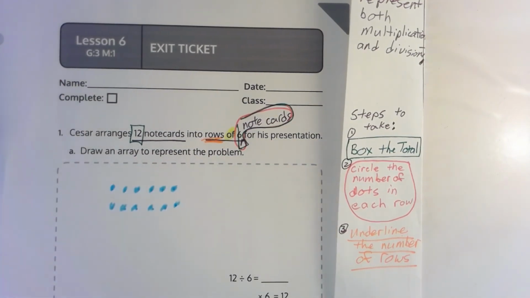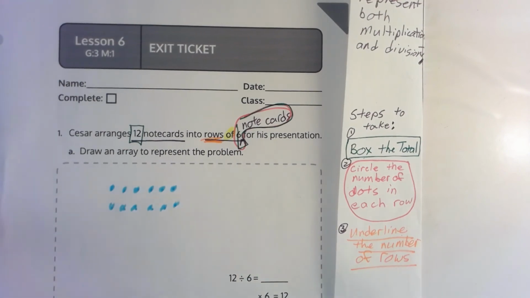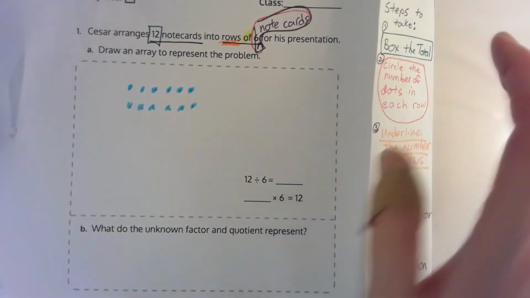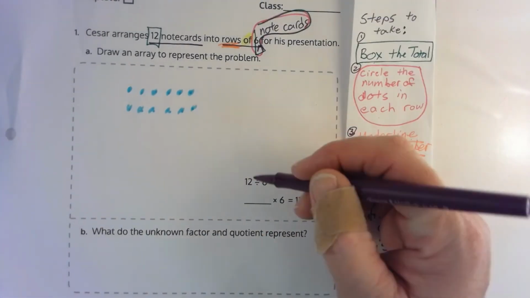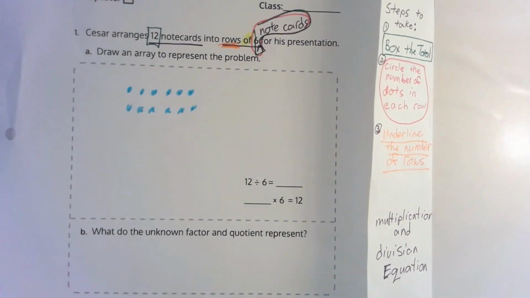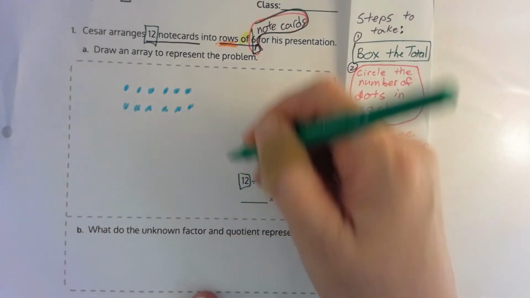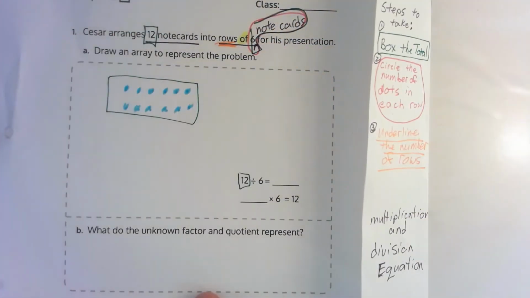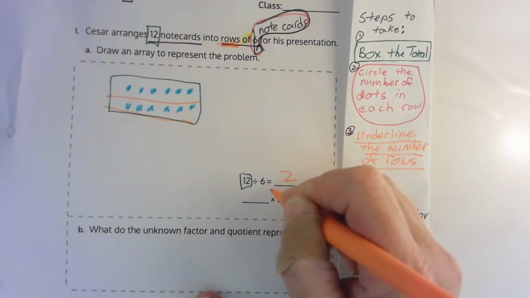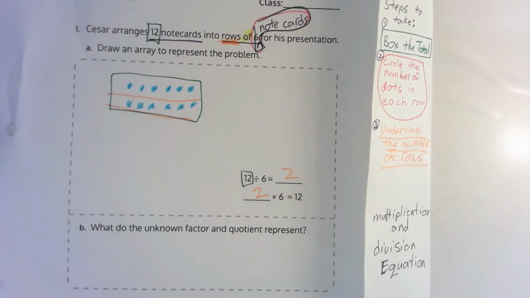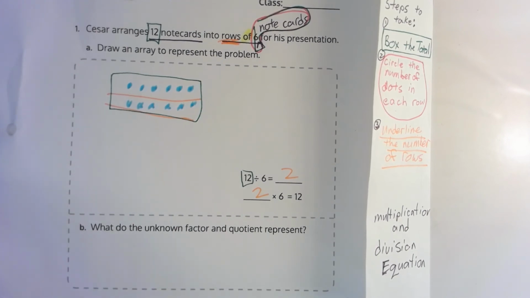Okay. All right. So now we have 12, which is the total. We have how many rows? We have 2. So 12 divided by 6 is 2, or 2 times 6 is 12. What do you know about the unknown factor and quotient? That 2 is the same number.